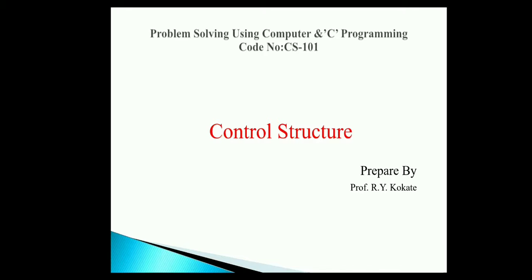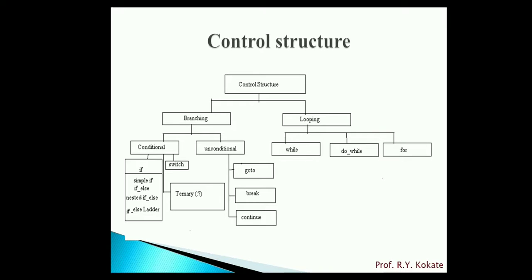In this video lecture, we are going to learn control structure in C language. When a program is executed, it is always in a sequence manner. In some situations, we want to check a condition. That's why we require a control structure. Control structure is of two types: branching, and the second one is looping.